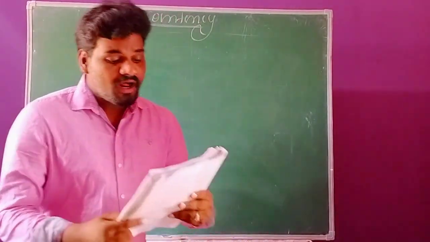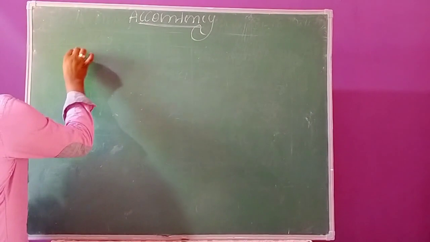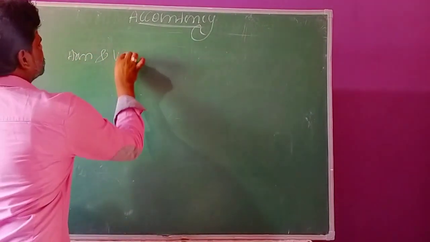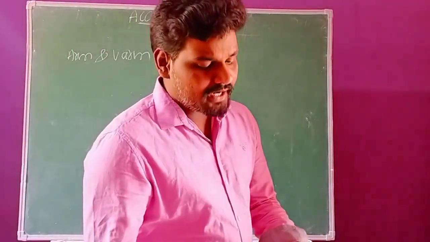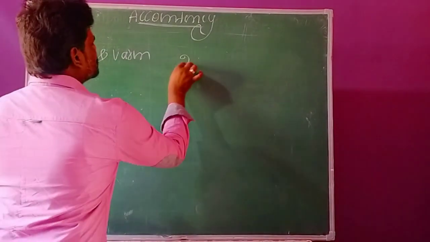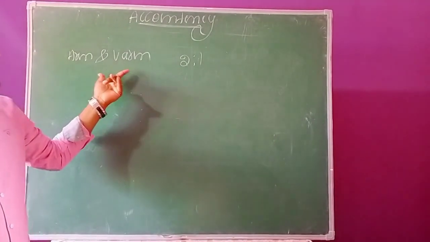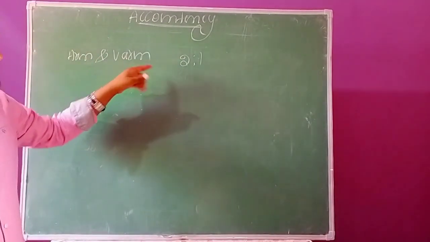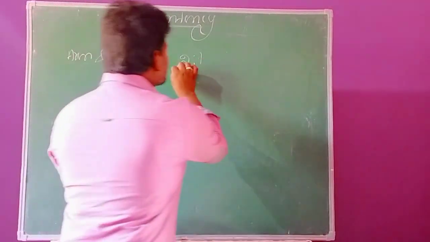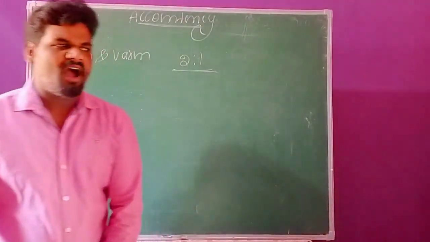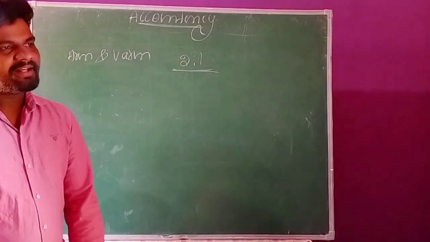Here Arun and Varun are partners sharing profits and losses in the ratio of 2:1. So in this business organization there are two partners, namely Arun and Varun, sharing profits and losses in the proportion of 2:1. These ratios are made according to their capital contribution or on the basis of the partnership deed agreement.